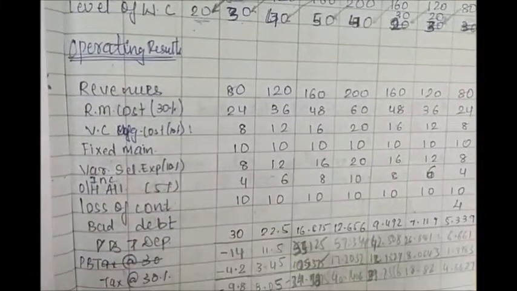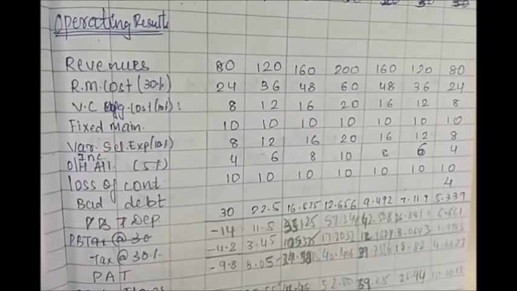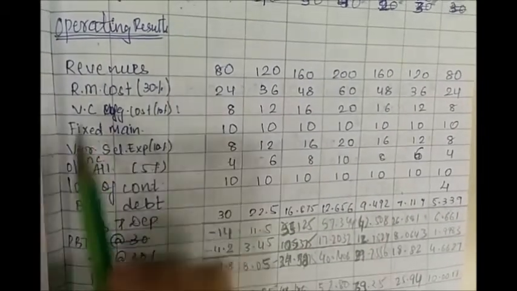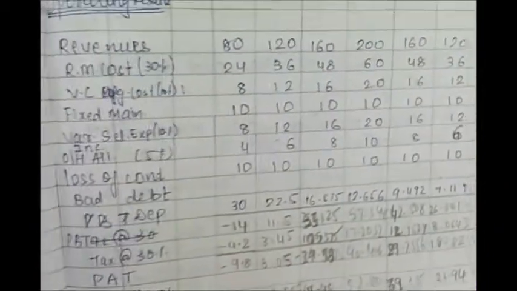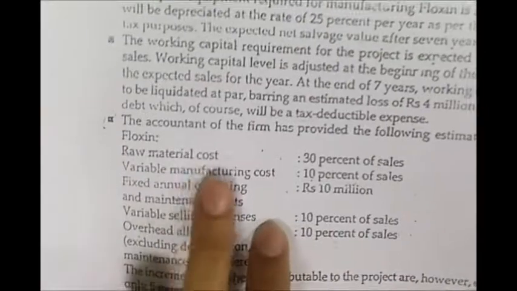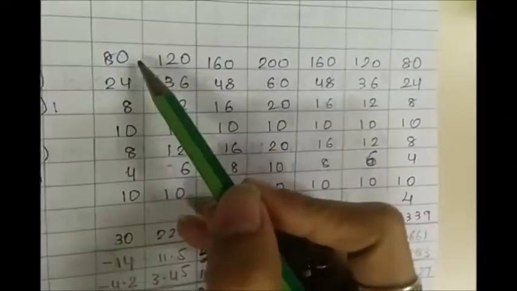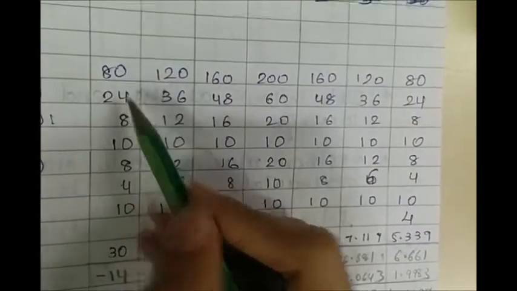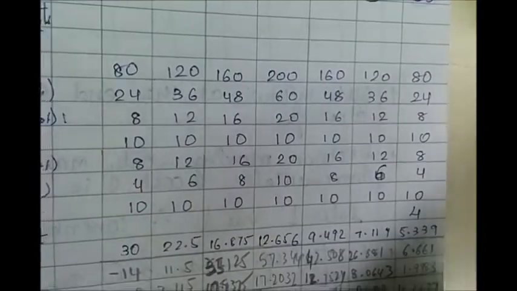Now we will have to calculate the operating results in order to arrive at the cash flows. So what is operating results? It is nothing but your revenues minus all the expenses. So revenues in our case will be the sales, that is 80, 120, 160, 200, 160 and so on. Now we will account for all the expenses which are given here. Raw material cost is 30% of the sales. So what we will do, we will just calculate the percentage on sales. 80 is 30%, 120 is 30%, 160 is 30% and so on.